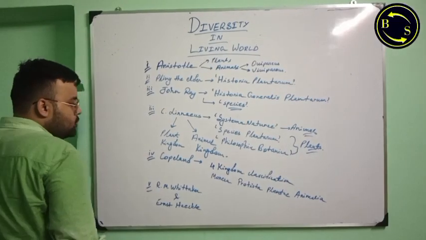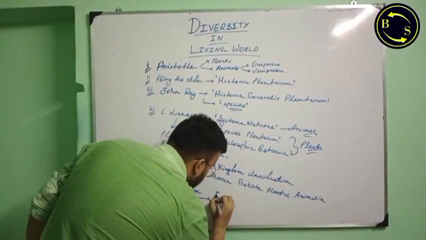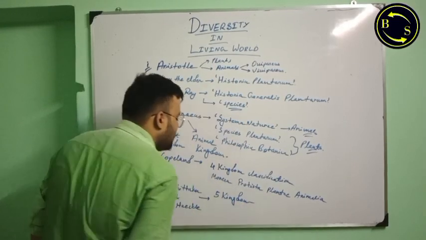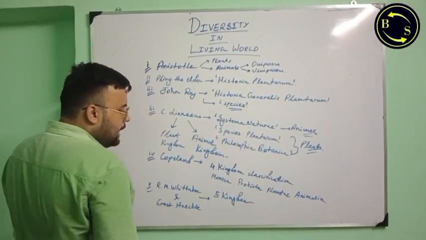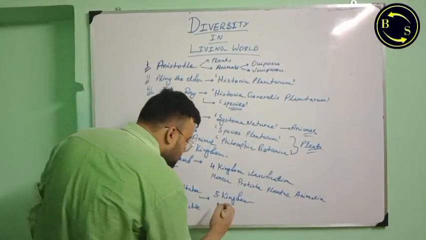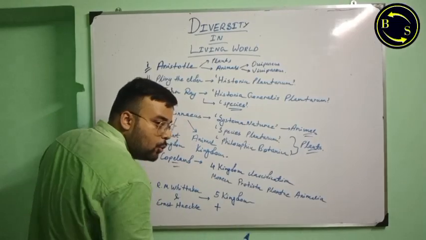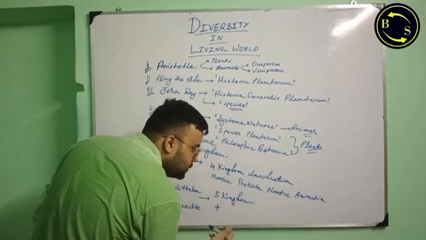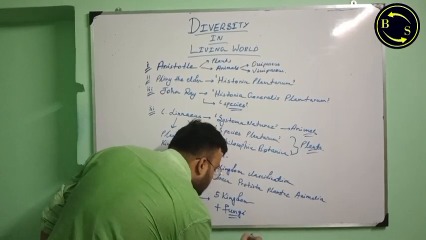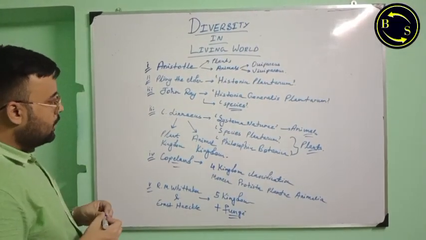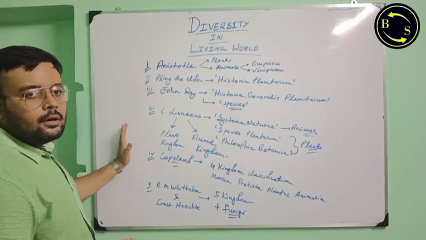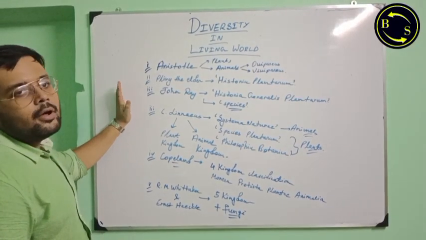These two gave the five kingdom classification. They included these four kingdoms of Copeland and they just added a new kingdom for the mushrooms called kingdom Fungi. So this is the history of classification and history of the science of taxonomy.